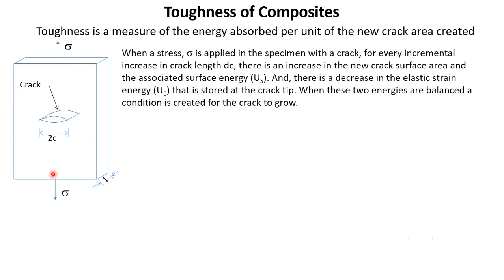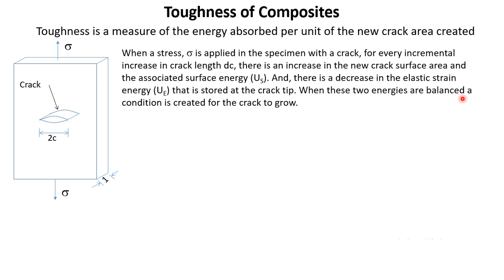The material is still within the elastic range, so this energy is in the system. When the crack grows, the elastic strain energy will reduce. That means the material will relax to some extent, but the surface energy will increase. So there is a decrease in the elastic strain energy that is stored near the crack tip, where there is a high amount of strain energy associated.